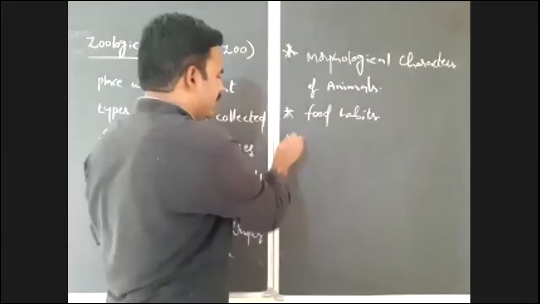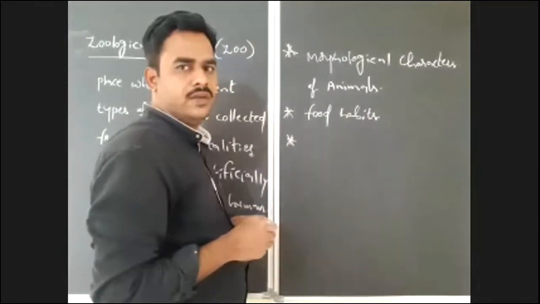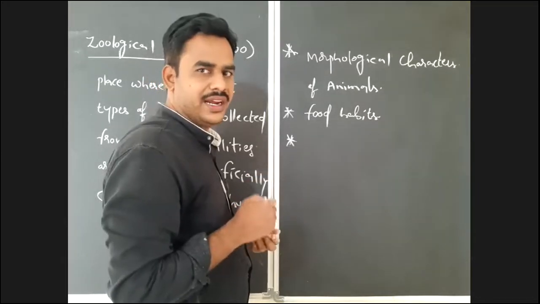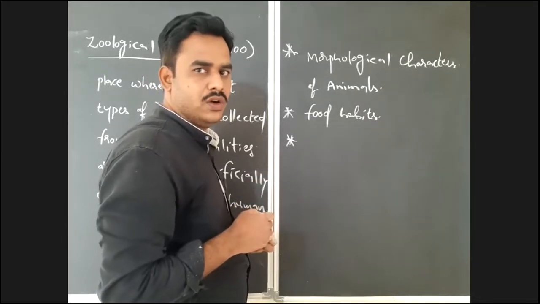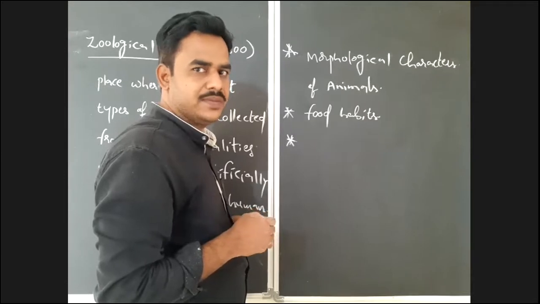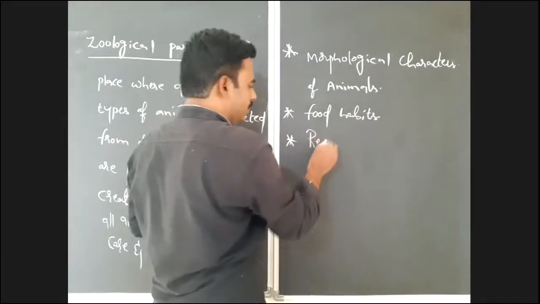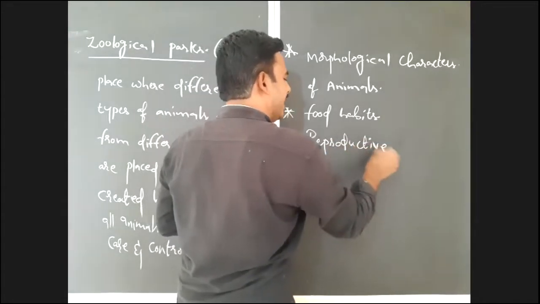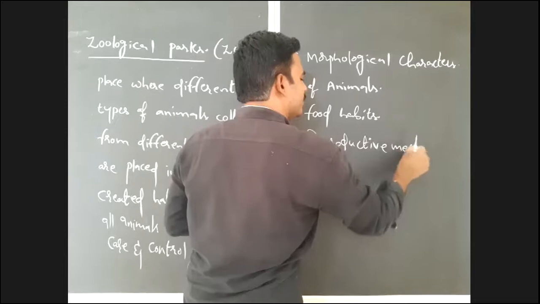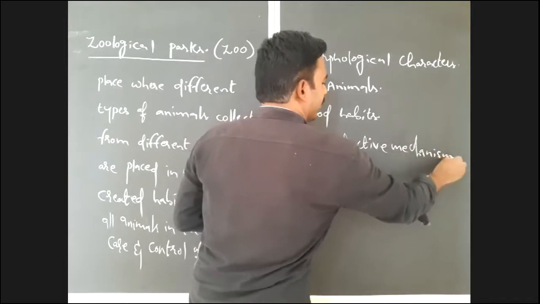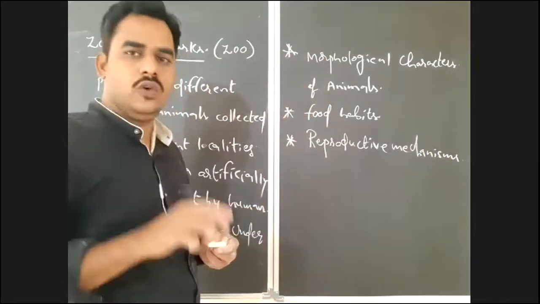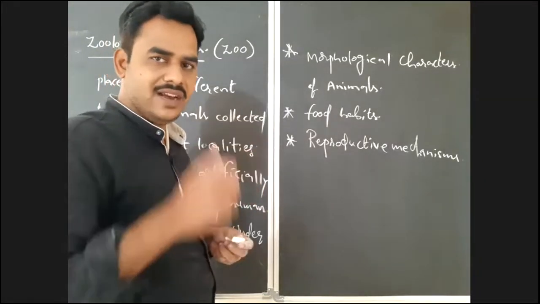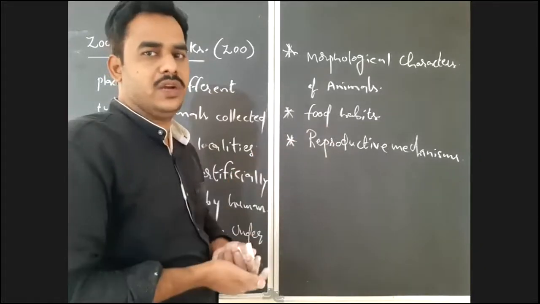And also in the zoo, by continuous observation or continuous visits, you may observe the reproductive mechanisms of the animals. Reproductive mechanisms, like how the animal produces offspring, either by laying eggs or by giving direct birth to the young one.